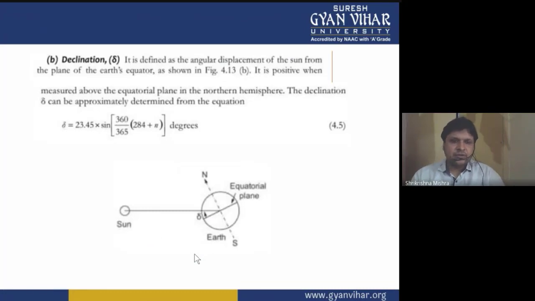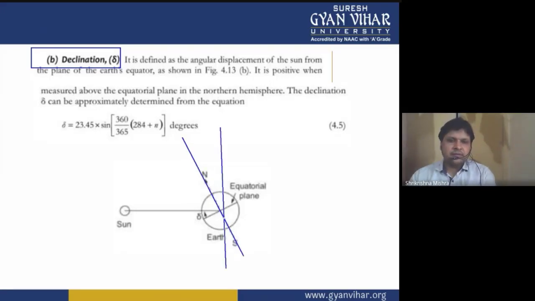Then coming to the declination angle. As you all know, the Earth is tilted by an angle of 23.5 degrees.